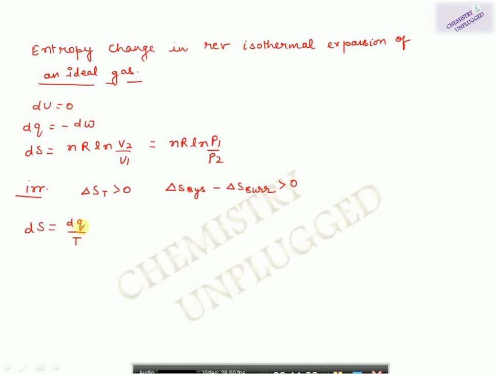So now we will take a general equation, and in that case we have dS is equal to dq over T. Okay, and I can expand this in the form of dU plus PdV over T. I can also write it like CV dT, the CV is equal to dU over dT, so it will become CV dT plus PdV over T. Now P is equal to RT over V for an ideal gas.